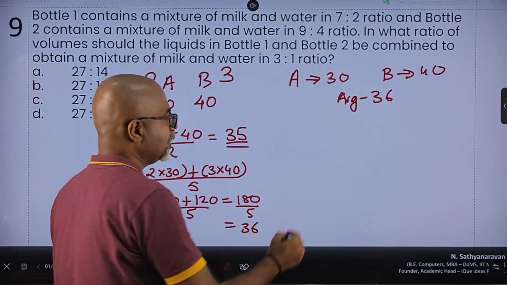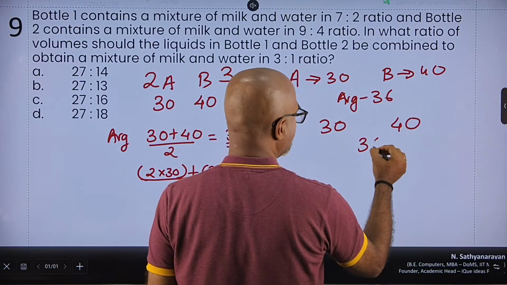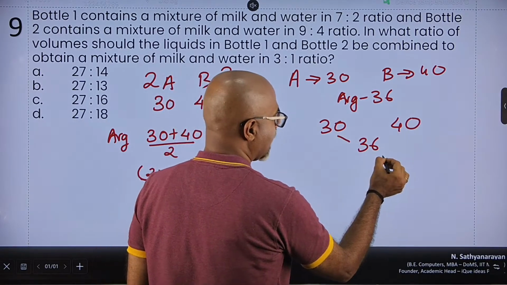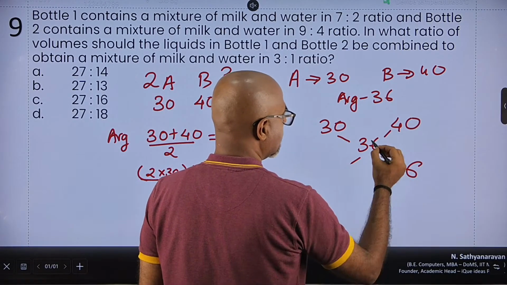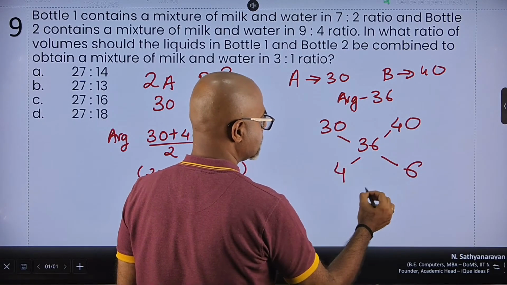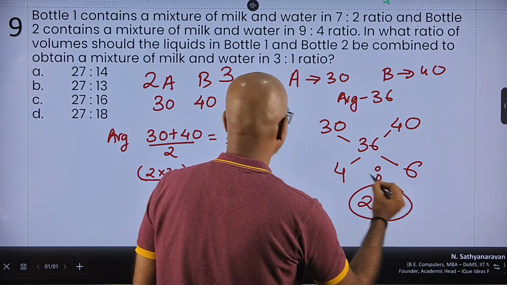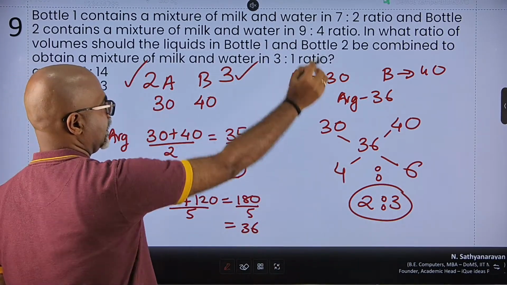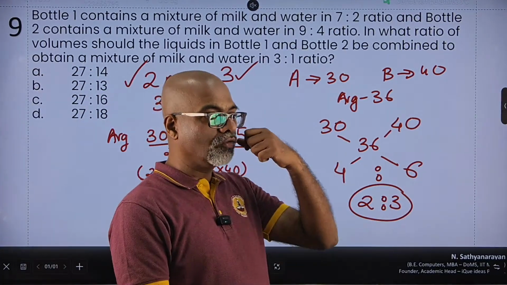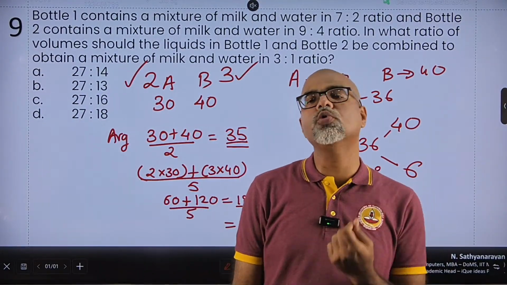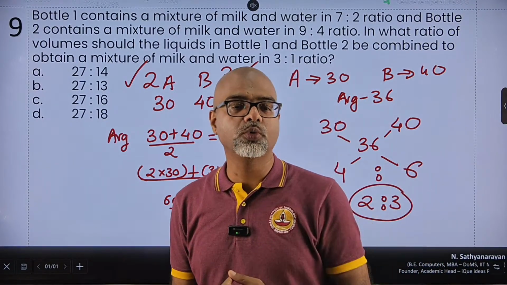The easiest way to do this is write the two numbers and the average in between, and then you subtract them in cross. 30 and 36, the difference is 6. 36 and 40, the difference is 4. So if I simplify this, it's 4 and 6, 2 and 3, and that was absolutely the ratio which we had. So this is called the method of allegation, where if you have got the weighted average of two quantities, you can use this to find out the ratio of the two numbers.